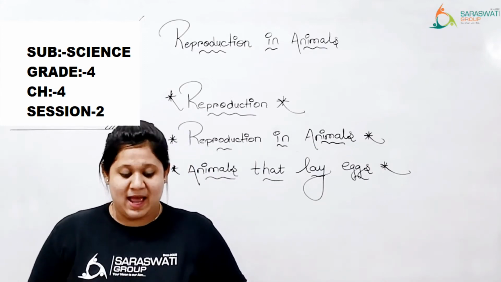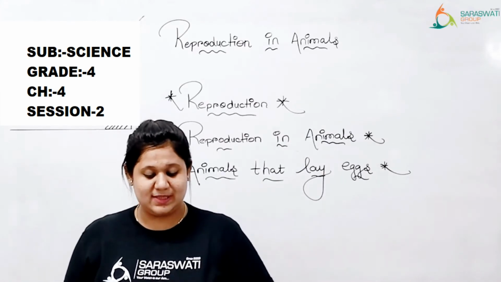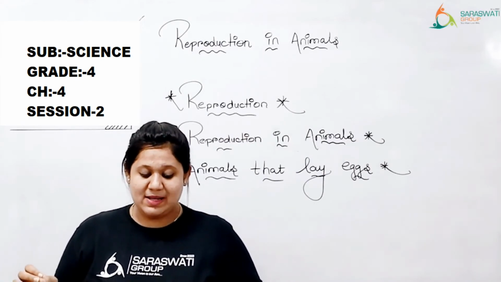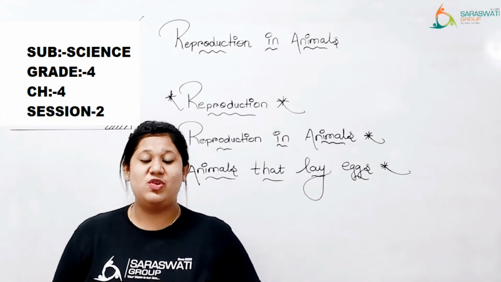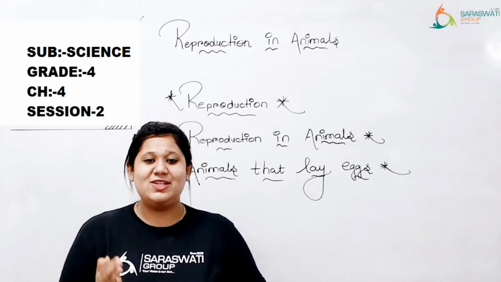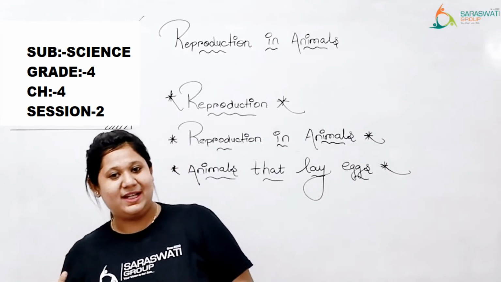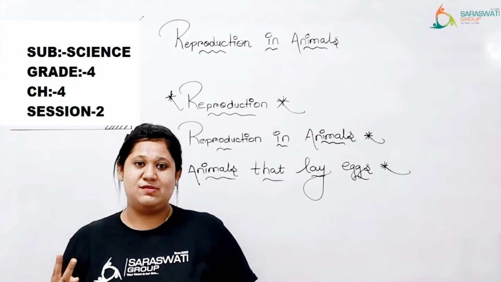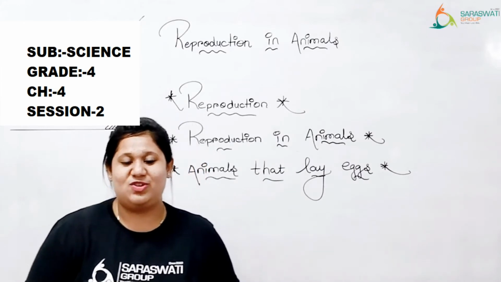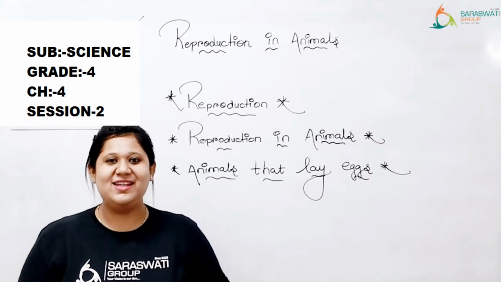Clear? And another one is animals such as birds, fish, frogs, tortoises, crocodiles, and snakes lay eggs. Their young ones hatch out of the eggs. They are reproducing through eggs, and they are hatching out from the eggs, right? So these are the two methods by which animals reproduce. One is by giving direct birth to their babies. Another one is by laying eggs. Is that clear, kids? I can ask this question in blanks, one word, anywhere. So please keep it in your mind.